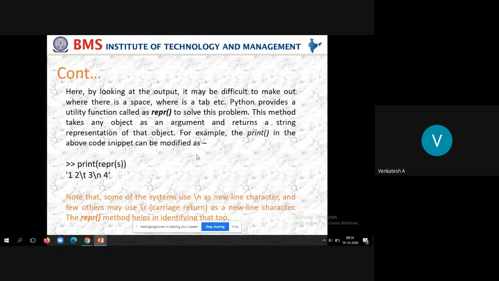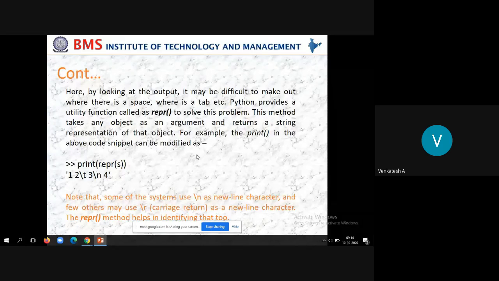Even W plus will also do the same thing, but it will rewrite the contents. Then A plus is also there, using which you can modify the contents and replace the existing contents. Then we have RB. What is the meaning of RB, students? Binary. Yeah, read from the binary file. WB means write to the binary file. AB means append to the binary file. So when you are dealing with binary files, we cannot use R, W and A. We should use RB, WB, and AB to deal with binary files.